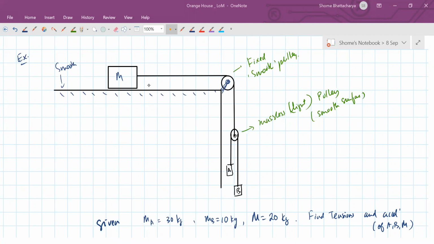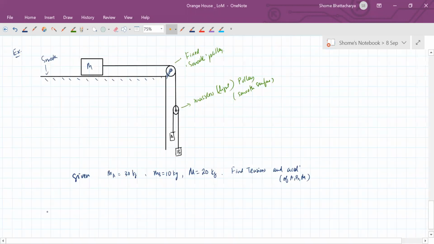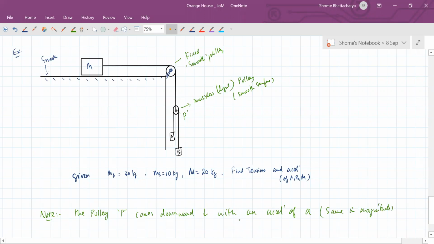Now I'm going to tell you how to start the question. The first point you have to understand is that the pulley P, let's say this one is the pulley P, the moving one, comes downward with an acceleration of, let's say, a, same in magnitude as the acceleration of the block C, horizontal.